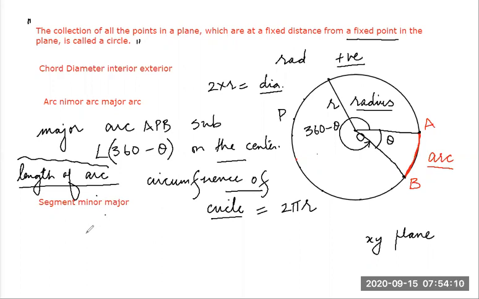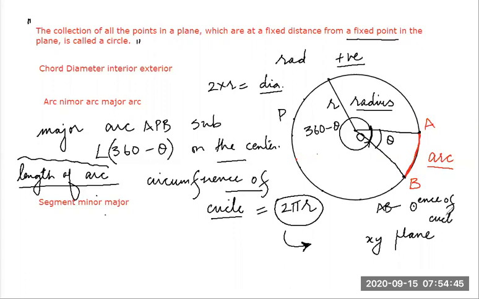How? We use a trick. The circumference of the circle is 2 pi r. Corresponding to this circumference 2 pi r, what will be the angle? See, if the angle is 360 minus theta, this is the arc. If the angle becomes a complete 360, then the arc AB becomes the circumference of the circle.